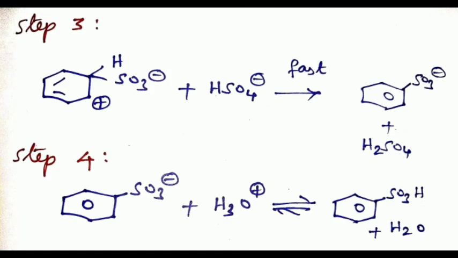In step 3, a proton is eliminated from the sigma complex to give an anion of benzene sulfonic acid. It is a strong acid and highly dissociated. In step 4, the anion of benzene sulfonic acid is protonated to give benzene sulfonic acid.